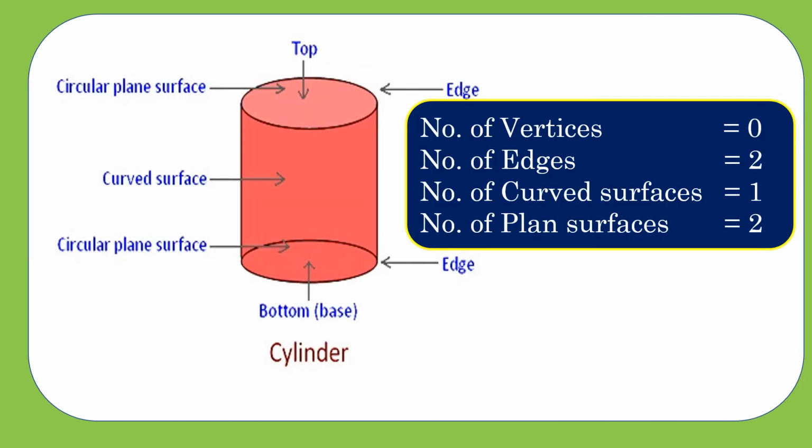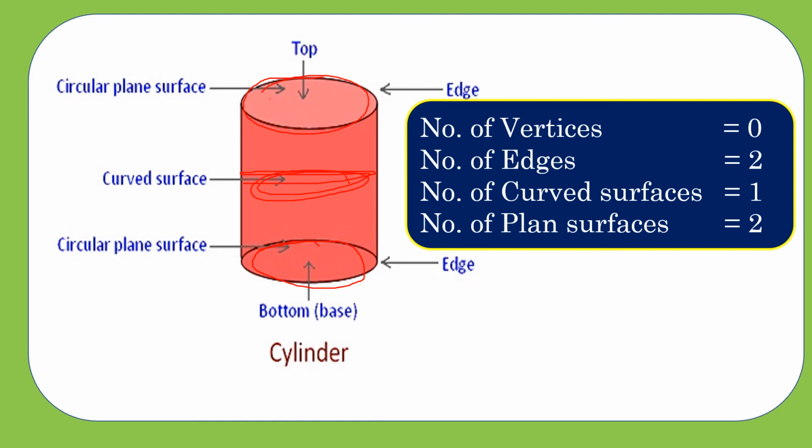This is cylinder. Okay, can we count the number of vertices here? Can you see any vertices here? No, we can't see any vertex. So the number of vertices is equal to 0. Number of edges will be, this is one edge, this is another edge. So we have 2 edges here. Can you see a curved surface here? Yes, this is the curved surface of the cylinder. So it has one curved surface.